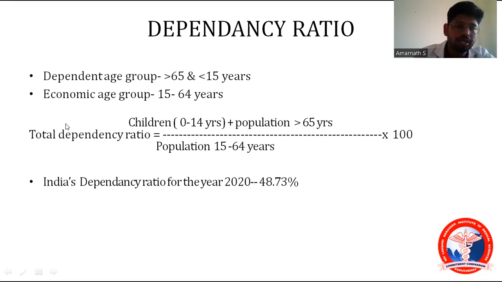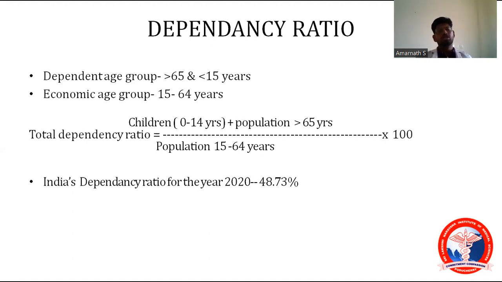And what is the economic age group? That is 15 to 64 years. 15 to 64 years is considered the economic age group. So total dependency ratio is the child population 0 to 14 years plus the population more than 65 years, divided by the population 15 to 64 years, into 100. That is, the economic age group is 15 to 64 years. Okay, this is dependency ratio.